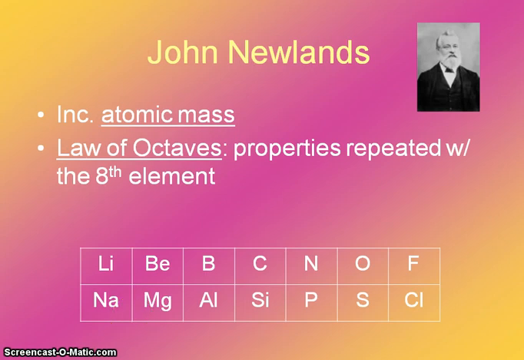John Newlands was an English chemist who also came up with a version of the periodic table, and this was in 1865. There were 16 known elements at the time, and he also put the elements in order of increasing atomic mass, and what he discovered was the law of the octaves, which was the beginning of periodicity, meaning that properties repeated after a certain number of elements. In his case, he discovered it was after 8 elements.